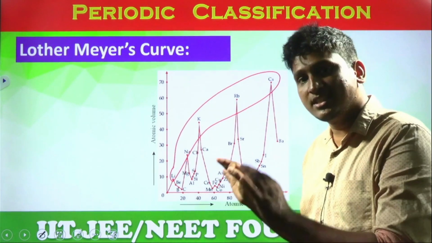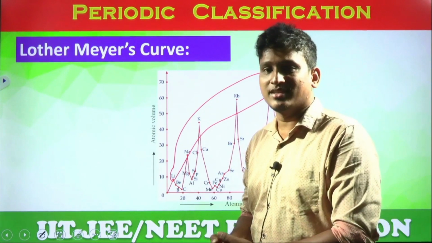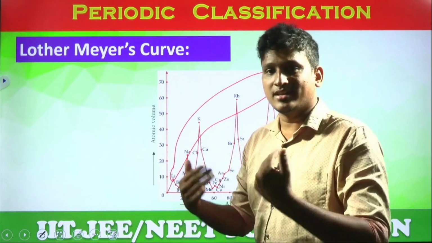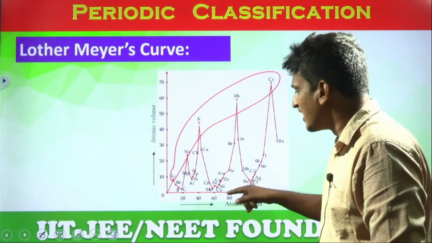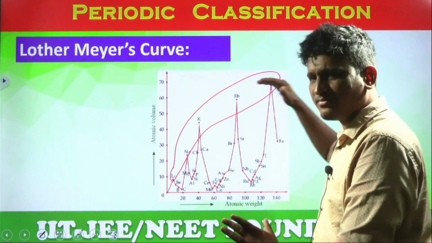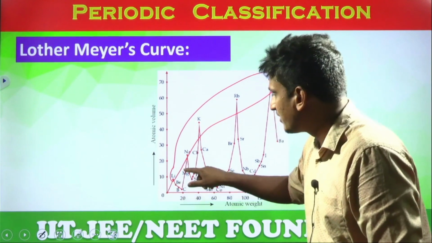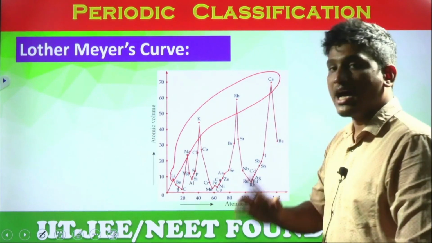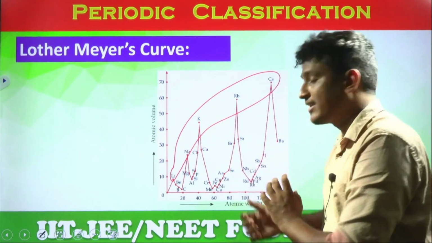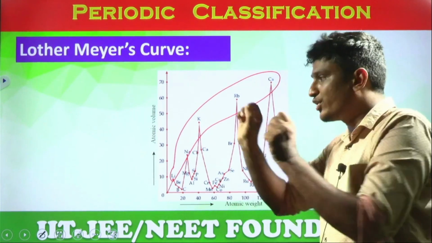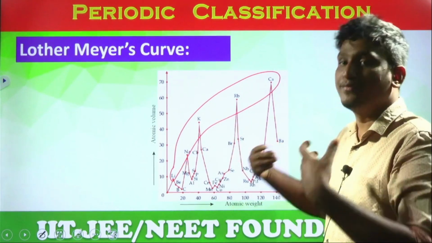Of course this is true, but can we remember why we are classifying the elements? To study them in a simple way. If we classify all the elements according to the graph's atomic volumes, look here, it is clear in the peaks. These are alkali metals. The second is also okay: beryllium, magnesium, calcium, barium, alkaline earth metals. If you go down, look at the halogens, look at the transition elements. Can we exactly draw the elements point by point? Is it easy to study? No, it is more difficult.